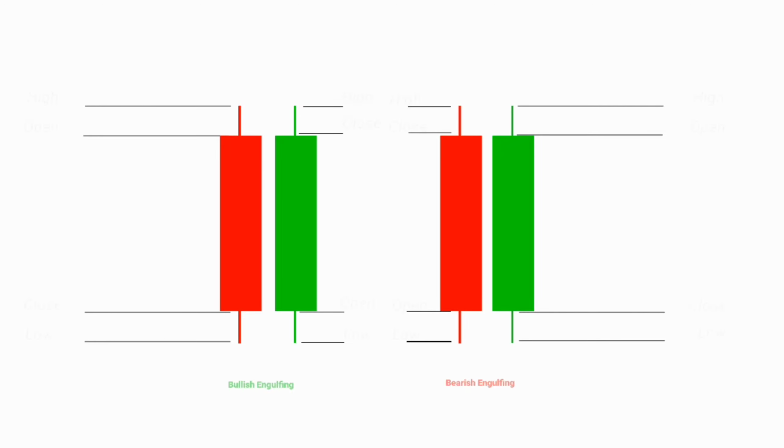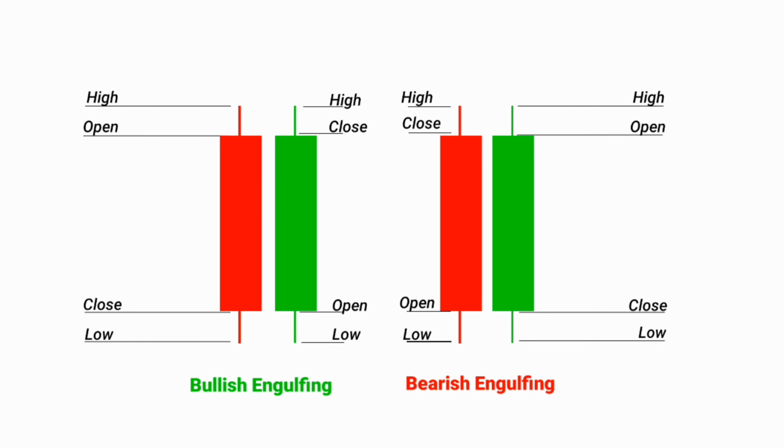Engulfing candlestick pattern. An engulfing pattern is two candlesticks where the closing price of the next candlestick covers, engulfs, equals, or exceeds the opening price of the previous candlestick. The engulfing candlestick pattern has two forms, namely bullish engulfing and bearish engulfing. Bullish engulfing means that there is strong buyer pressure after a downtrend.